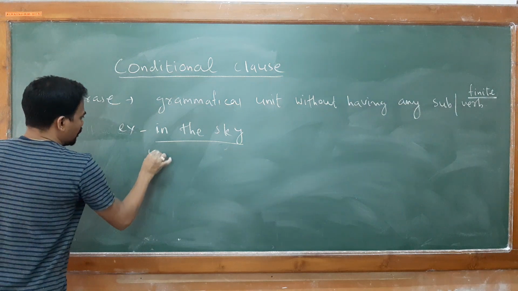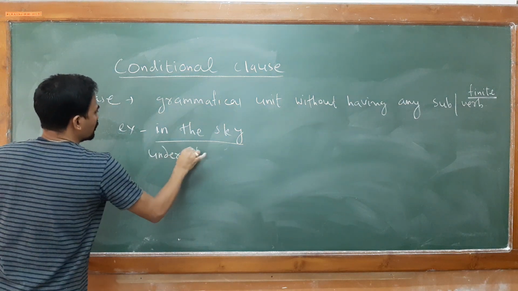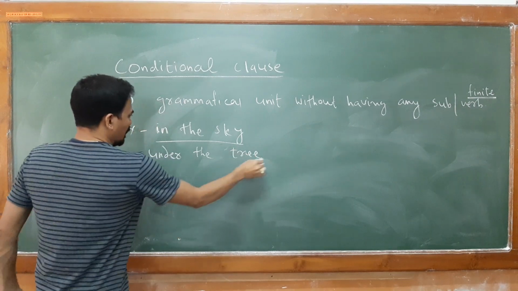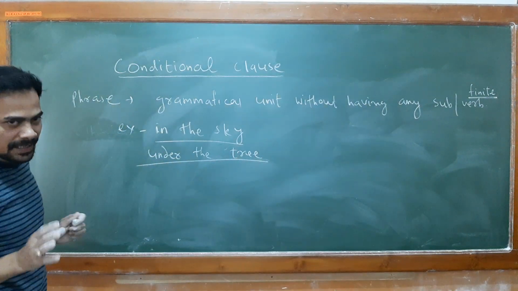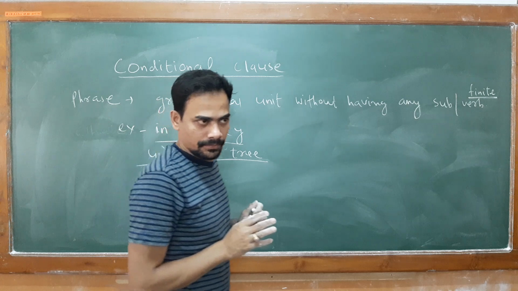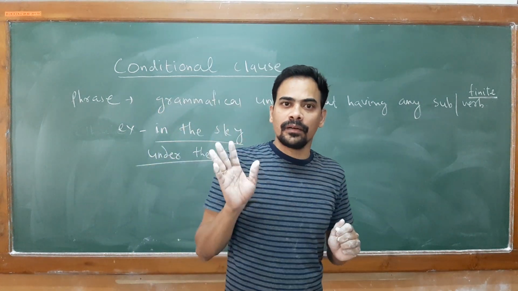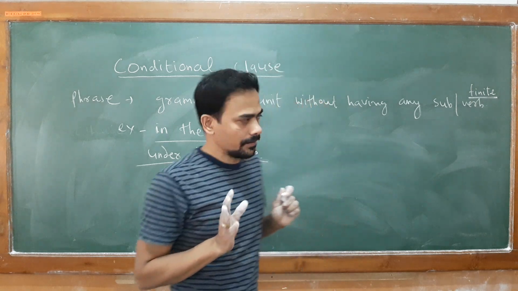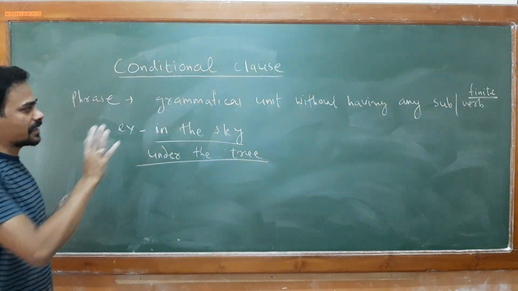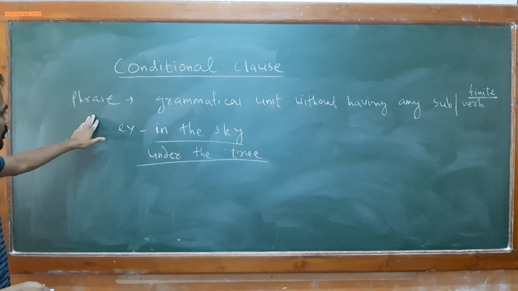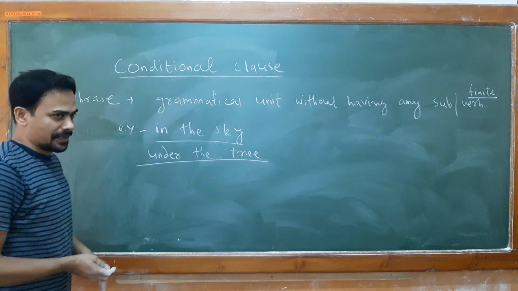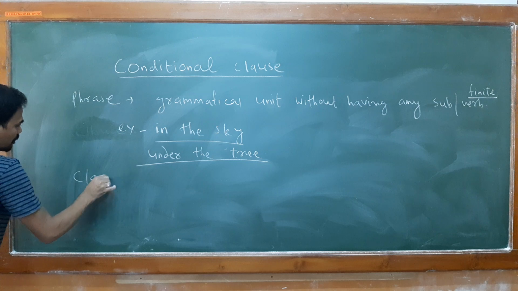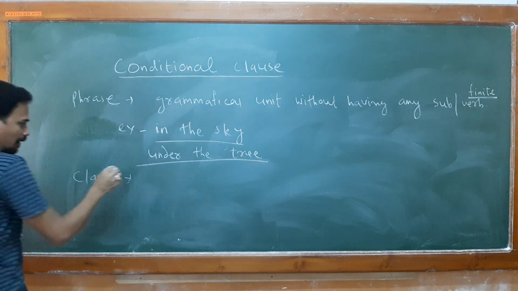For example, under the tree. Look here, I have not selected any finite verb, and without a verb you cannot make your sentence 100% complete, because the verb plays an integral part in a sentence. Without a verb you cannot make a sentence.